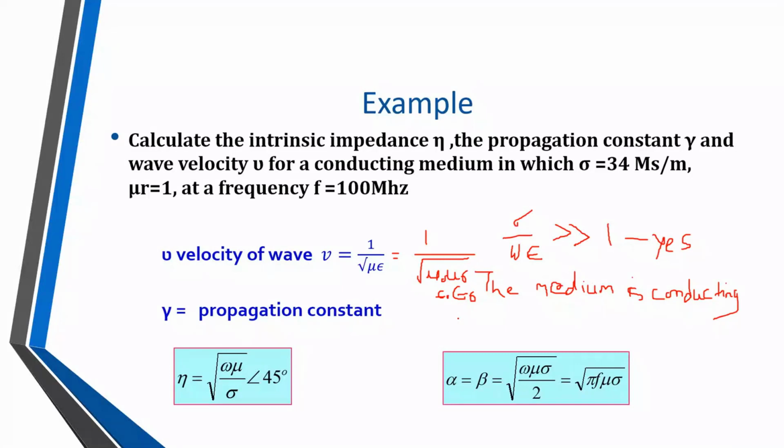I think in the last lecture we have calculated this value. Namrata, what is the value of V? Yes, ma'am. It is 1638.45. 1638.45, meaning how much? 1.638 into 10 raised to 3, ma'am. Okay, 1.638 into 10 raised to 3 meter per second, right?